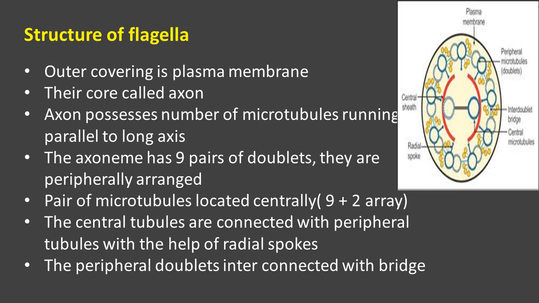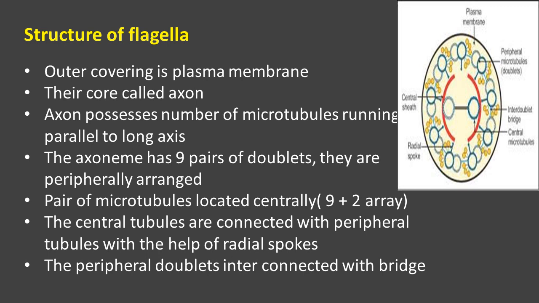The transverse section of flagella shows the outermost membrane called the plasma membrane. Next to the plasma membrane, the inner region is present, that is named the axon. In the axon, we can find a number of microtubules. There are two types of microtubules: peripherally located 9 doublet microtubules and centrally located 2 single microtubules.